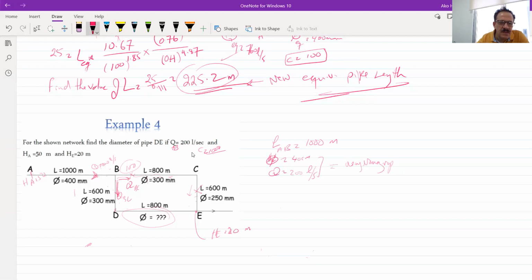And by the way, there is a Hardy-Cross method. It will let you know exactly how much it will be and how much will go from B to C and how much from B to D. Okay. I answered your question or what?